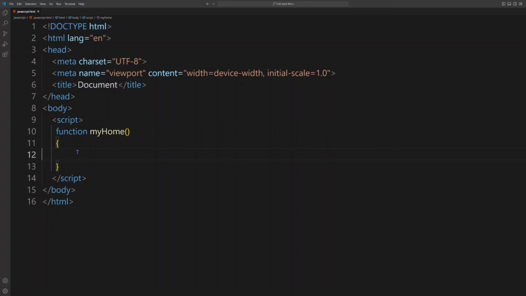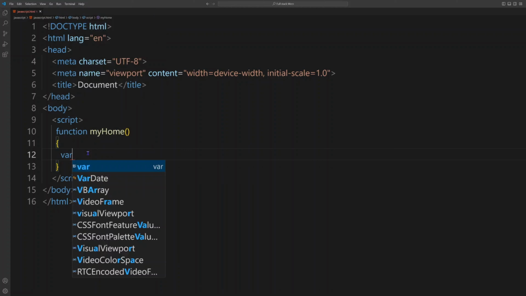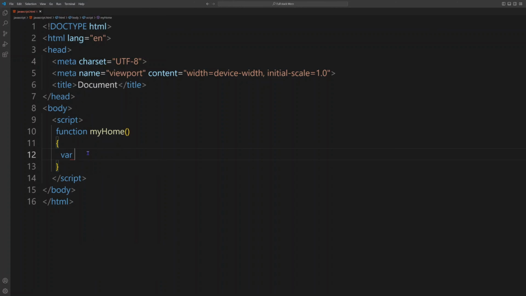We declare a function myHome, and inside of this myHome function we take the keyword var and give a name like x. So we only declare the variable. What we did right here is declaration. This is called declaration, when we give only the keyword var and the name of the variable. We have given x, so that is declaration.